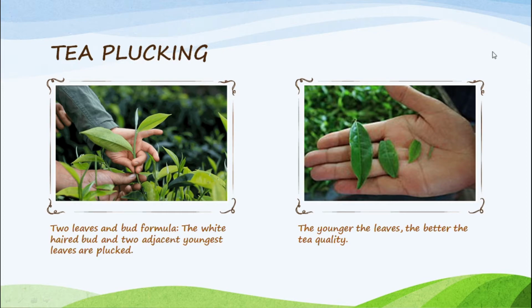We can see the system of plucking in this picture, and in the other picture we can see the different sizes of leaves. The younger the leaves, the better the quality.